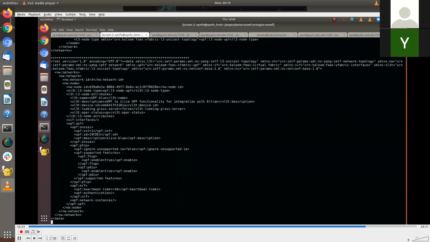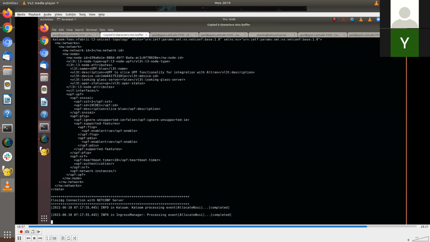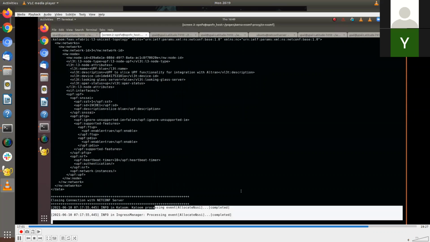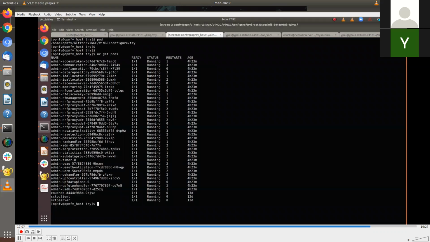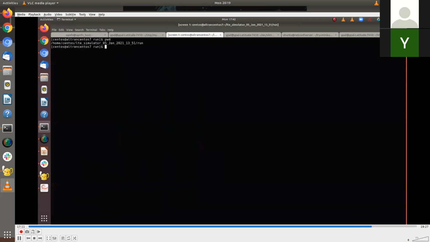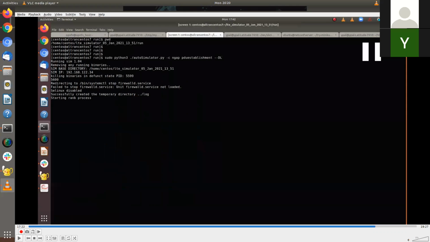So this is how you can see the allocation event also went through for the PNF device. Right, now we're going to show you the PDU establishment demo, wherein in the first demo we showed you the Ultron being provisioned with the configuration, and now we did the UPF configuration reflecting using NETCONF. Now we are showing the data traffic setup, which is a PDU establishment happening.